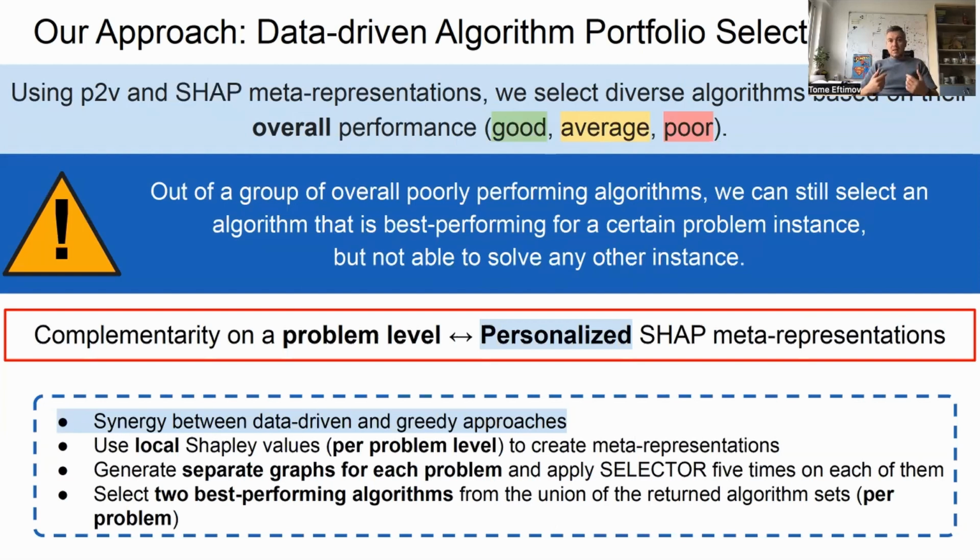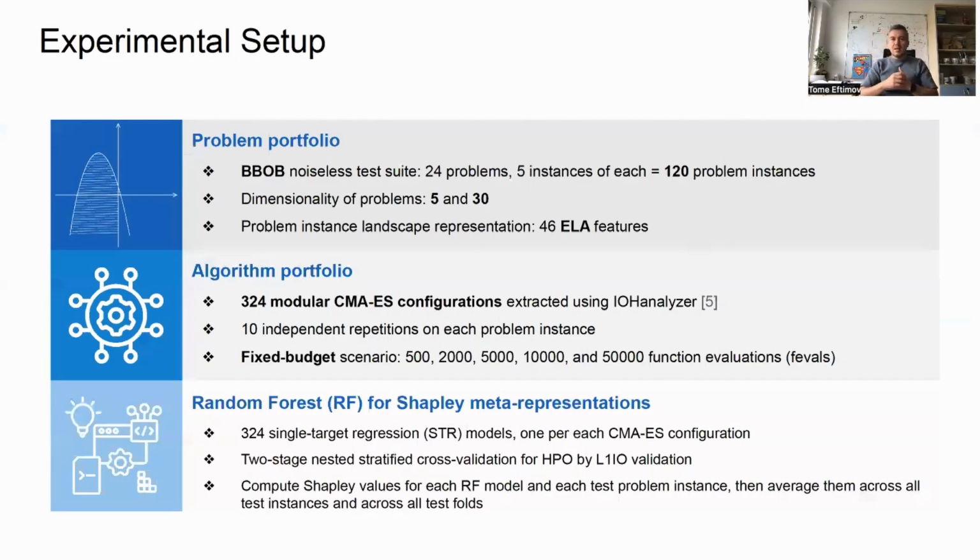So what we have done here is use the Shapley values on a local level, on a problem level, and we create this meta representation and use it to create a graph for each problem separately. Then we run the selector as a sampling heuristic several times. Then we use the union of the returned algorithms, the nodes which are non-redundant, representative, and diverse. And then from the union for each problem, of all returned algorithms, we select the two best performing algorithms based on raw performance data, which makes this a synergy between the data-driven and also a greedy selection.